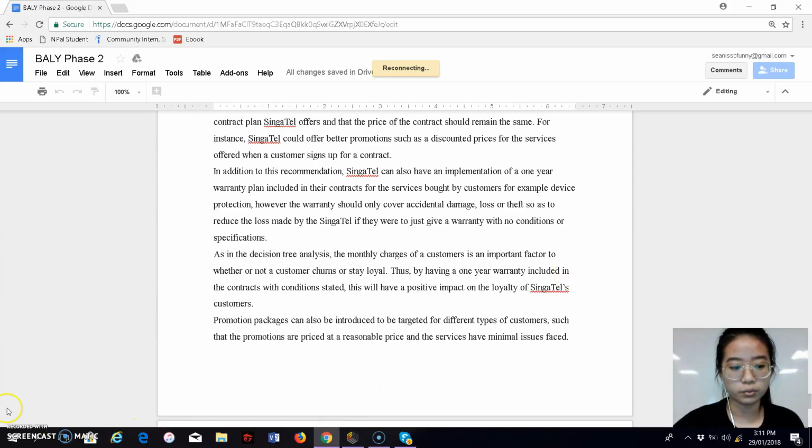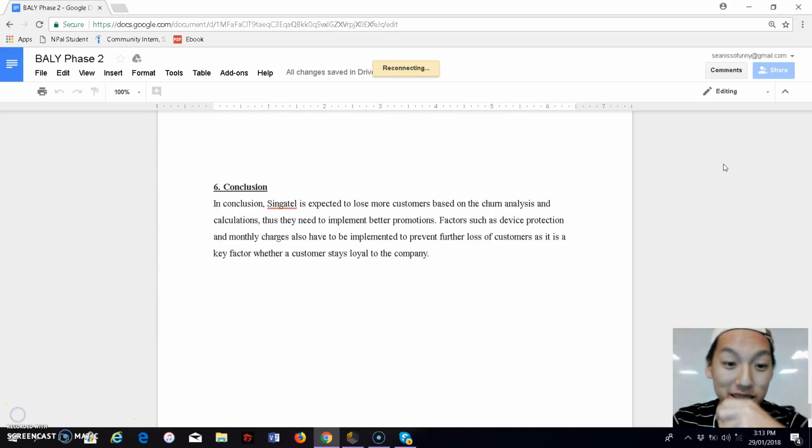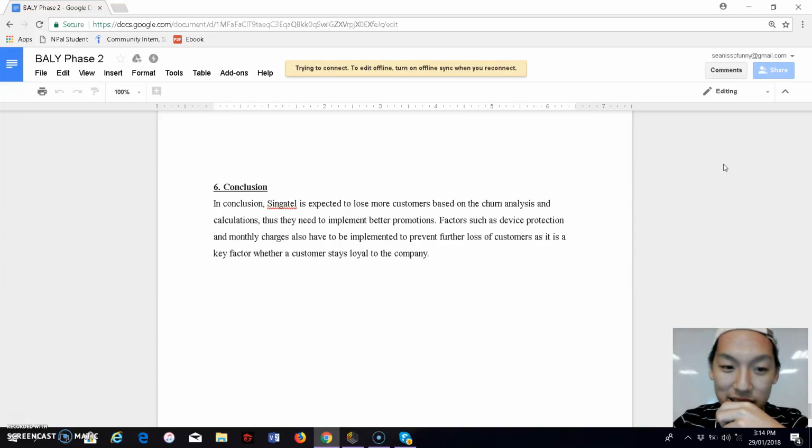So moving on to the conclusion. In conclusion, Singtel is expected to lose more customers based on the churn analysis and calculations. Thus, they need to implement better promotions to further help this. Factors such as device protection and monthly charges also have to be addressed to further prevent the loss of customers, as it is a key factor whether a customer stays loyal to the company or not.